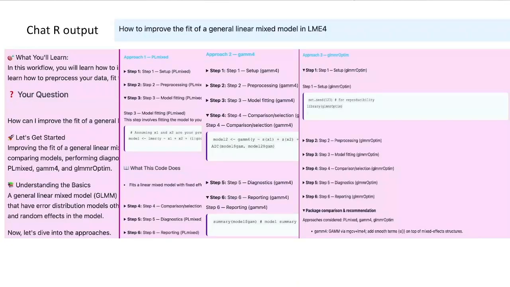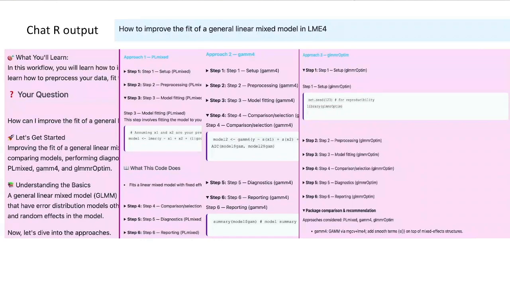And these are the ChatR outputs for the same question that we asked ChatGPT before: how to improve the fit of a generalized linear mixed model in lme4. The first part explains what you will learn from this question and what a generalized linear mixed model is, with a very brief explanation, which is very useful for people like me.